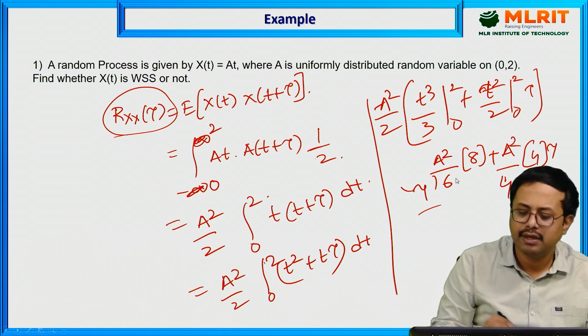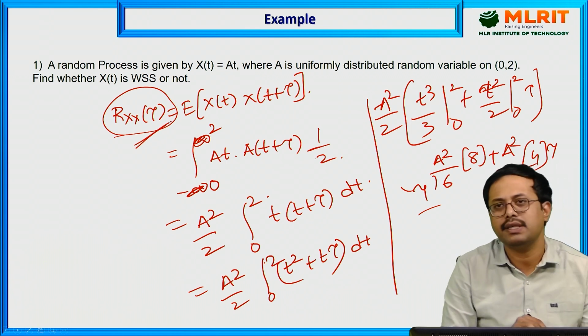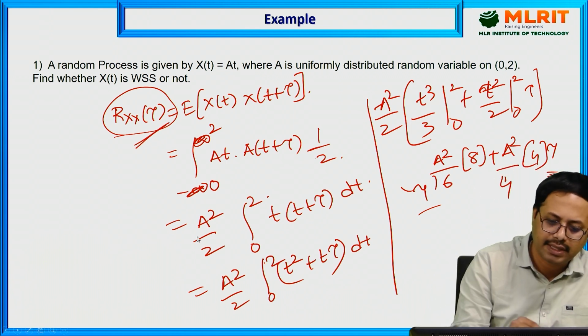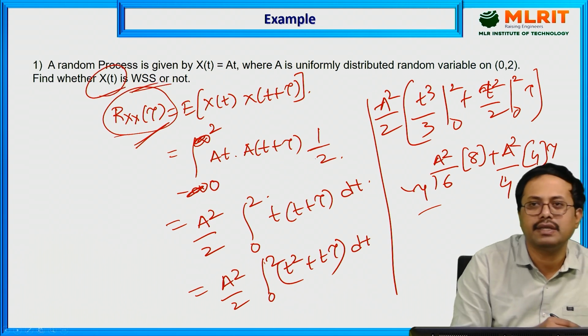You are getting it in terms of tau, which means the autocorrelation is a function of tau. Both conditions are satisfied, so the given random process is a wide sense stationary process.